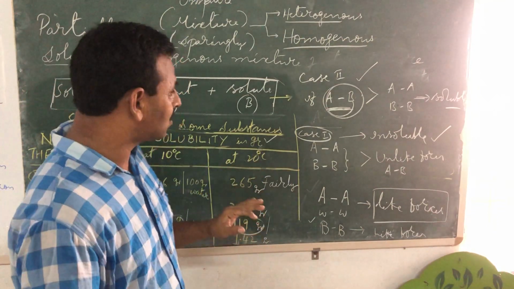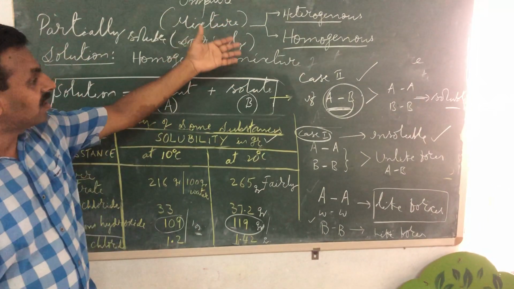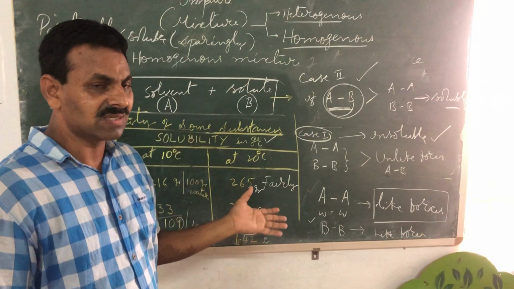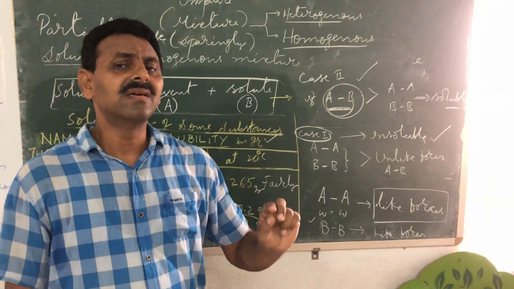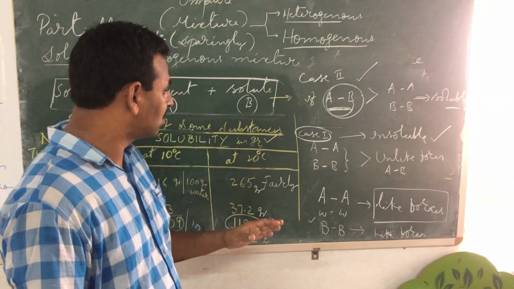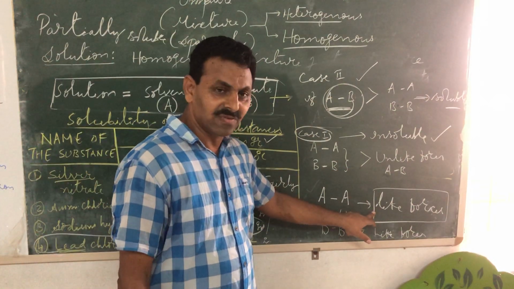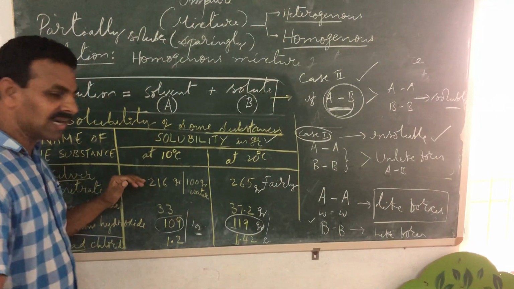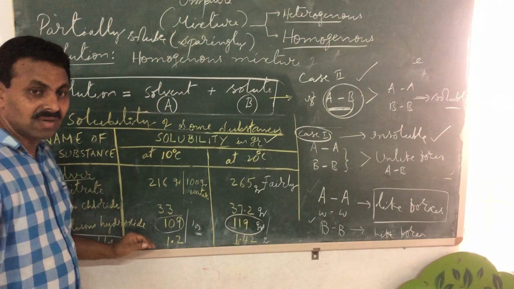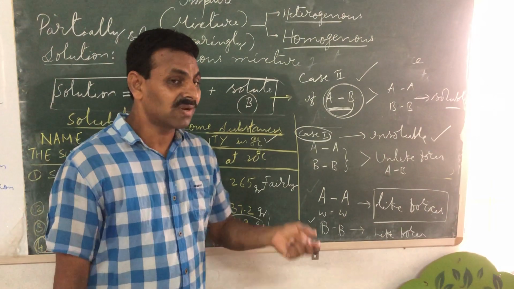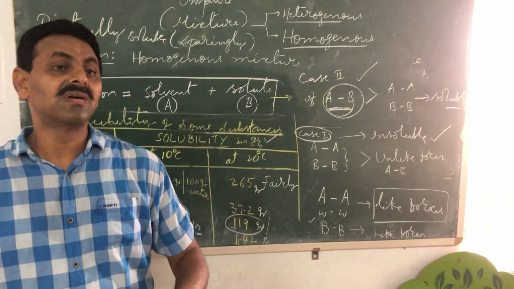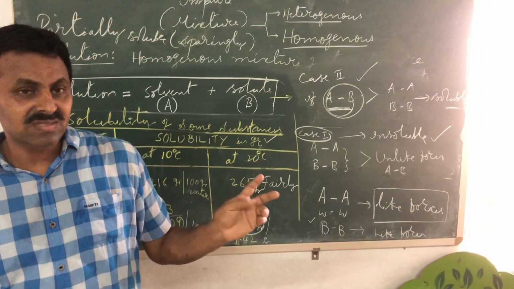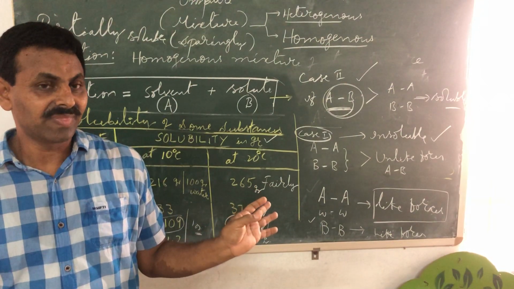Children, that's all for today. In today's test also, I will be asking again the topic solutions only: homogeneous, heterogeneous, binary, ternary, quaternary solution. Like forces, unlike forces, sparingly or partially soluble, then fairly soluble, insoluble. Why some substances are insoluble, why some are soluble, why some are fairly soluble. I'll ask these kinds of questions in your test.